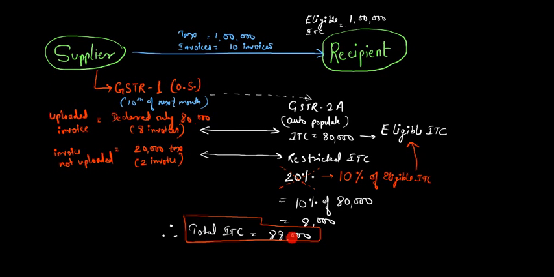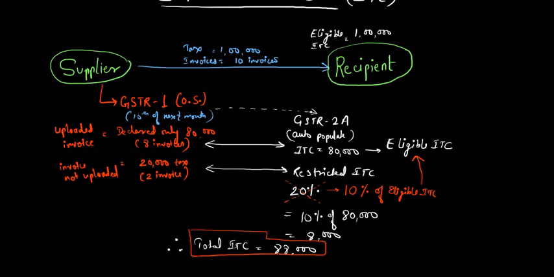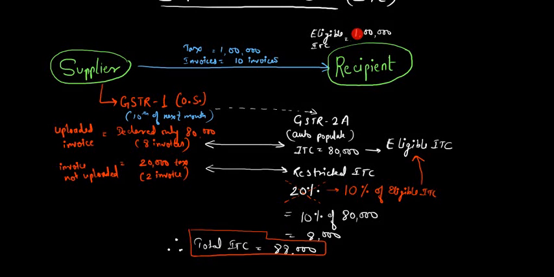Earlier, he was eligible to avail 1 lakh, the whole of the 1 lakh, and not just the 88,000, because he was in receipt of invoices.